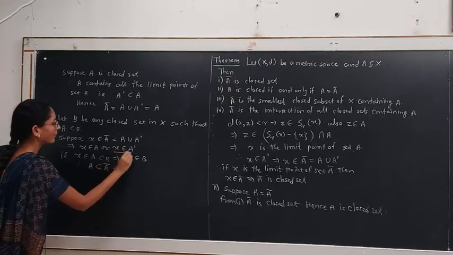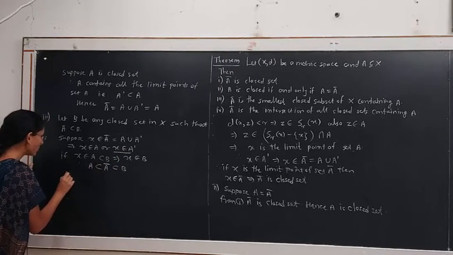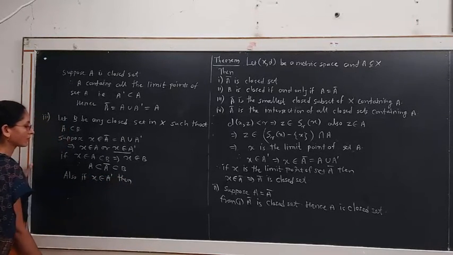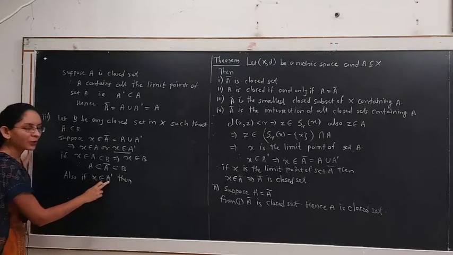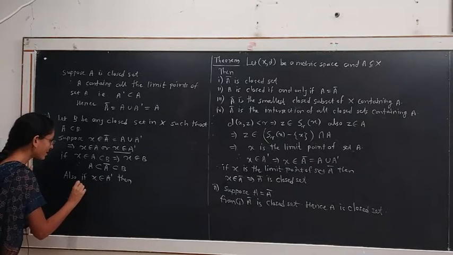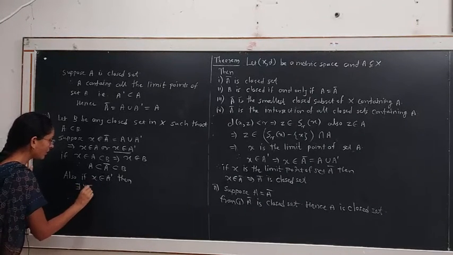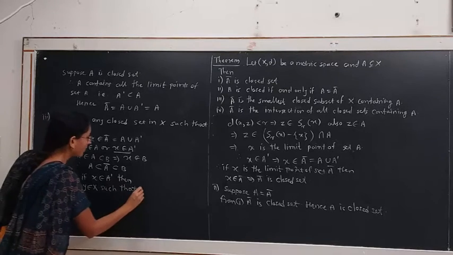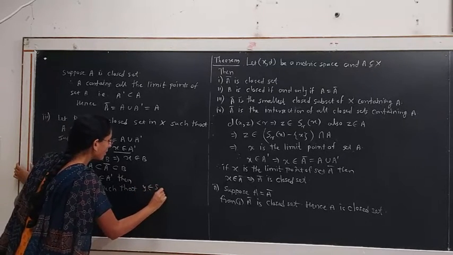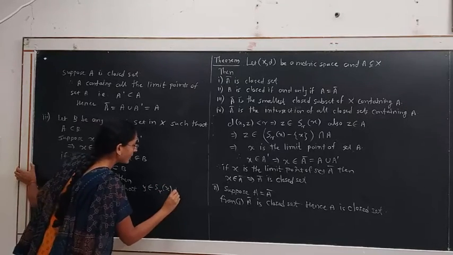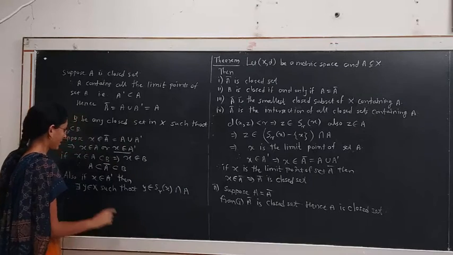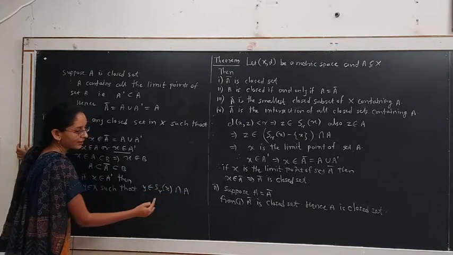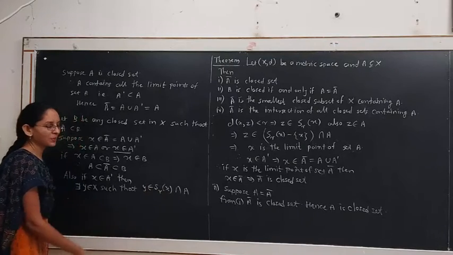In the second case, if we consider X belongs to A dash, then we have X is a limit point of the set A. This means there exists Y belongs to set X such that Y belongs to S_r of X intersection A, because X is a limit point of the set A. Hence the intersection of the open sphere with center at X and the set A contains at least one point distinct from the center of the sphere, which is Y.